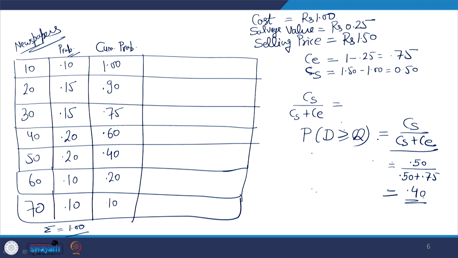Looking at 0.10, 0.20 and this 0.40, the label of 50 is the label of Q which is going to maximize my expected profit.